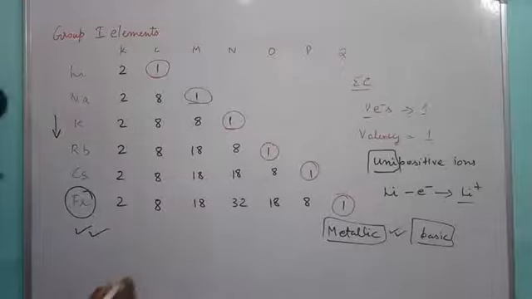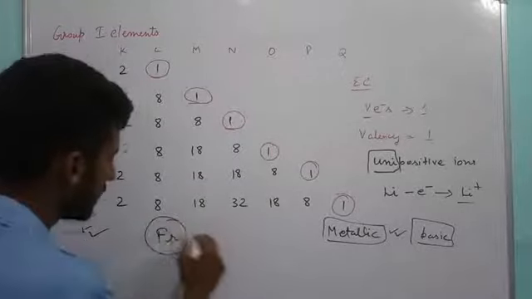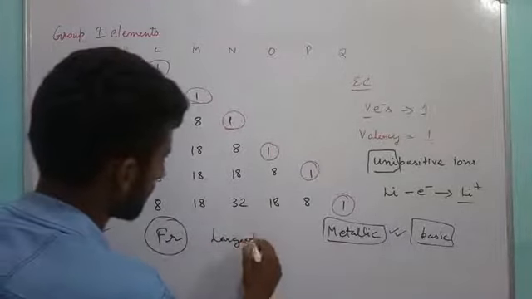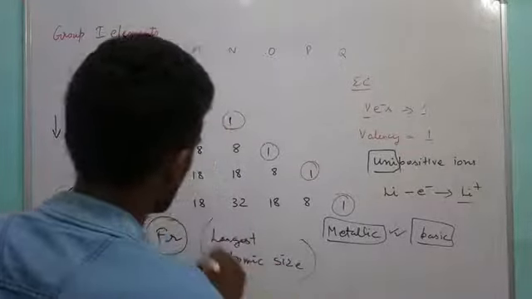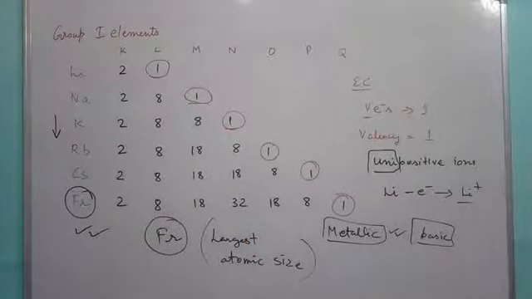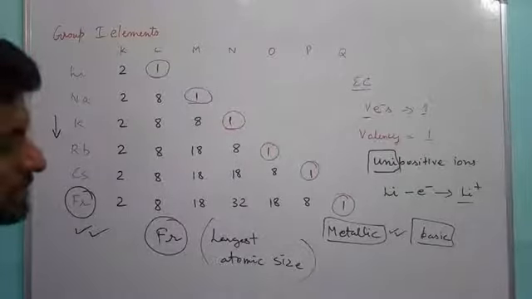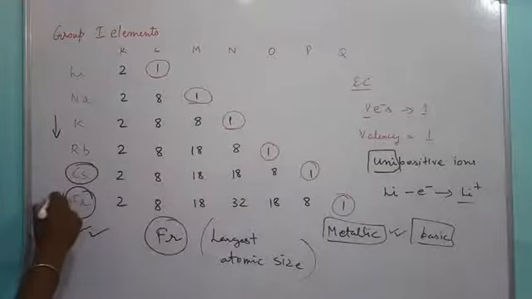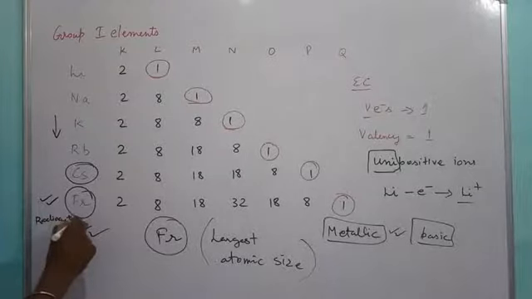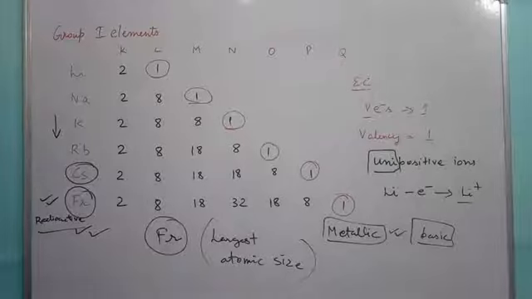Why is it very easy? Because francium has the largest atomic size, and if size is large, naturally the loss of an electron is very easy because the forces of attraction get reduced. So francium is the most metallic element. Cesium can also be regarded as the most metallic element, because francium is generally radioactive in nature. So cesium and francium are the most metallic elements in the entire periodic table.